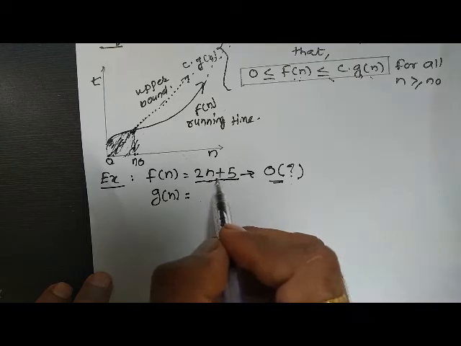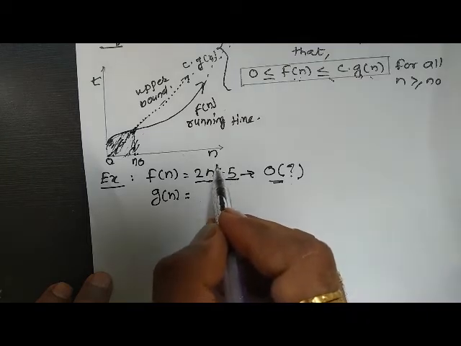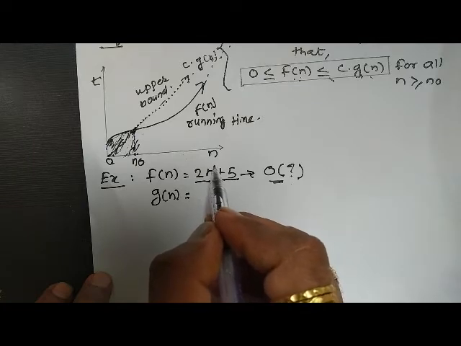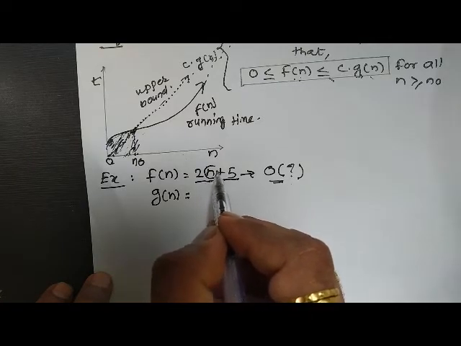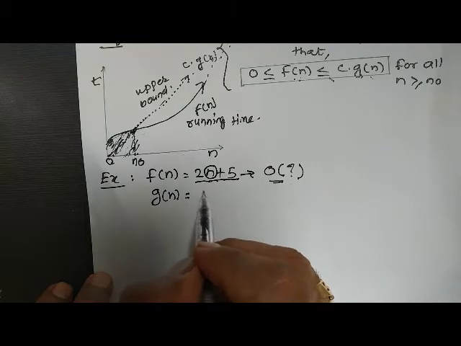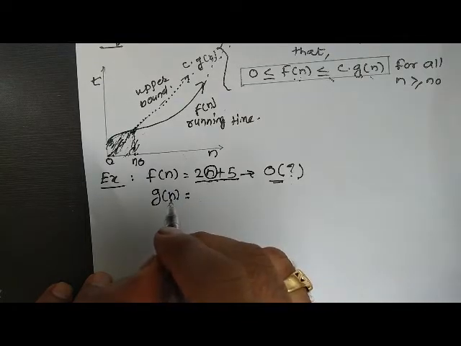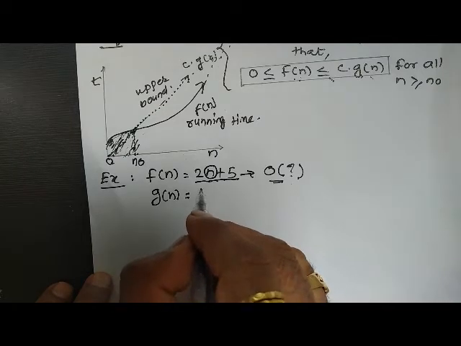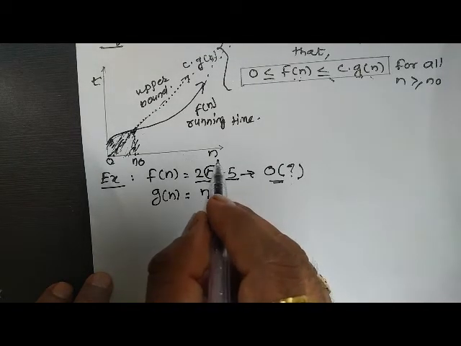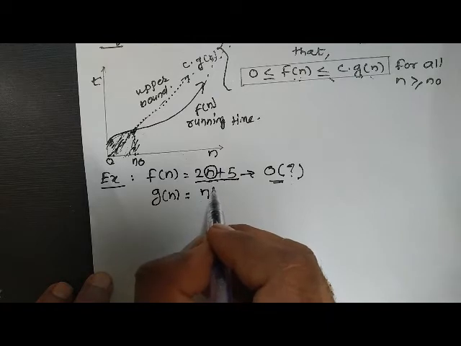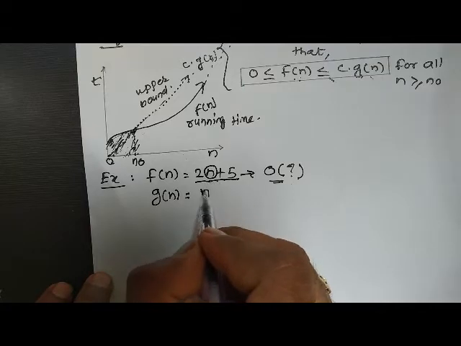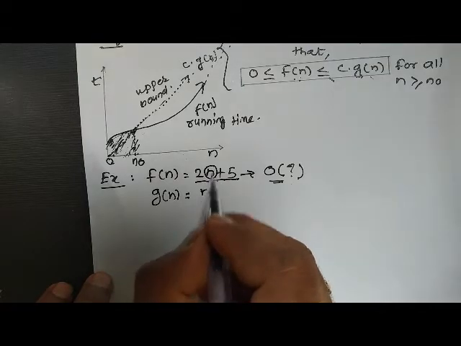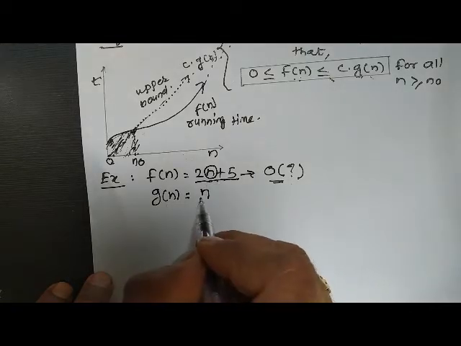Okay, so we have only one n here and its degree is 1. We are going to consider the highest degree term of n, that is n itself. This can be thought of as g of n, so g of n will be n here. If we had n square here, then we would write n square here. If we had log n here, we could have written log n over here. So this is the highest degree of n that we need to consider as g of n. So g of n is equal to n here.